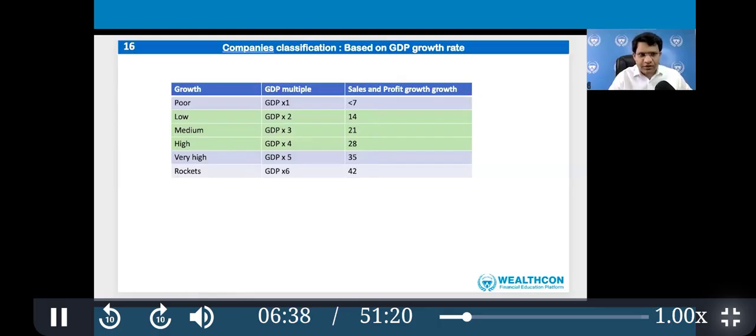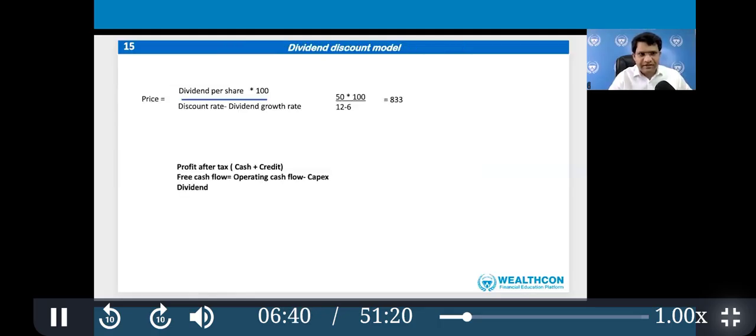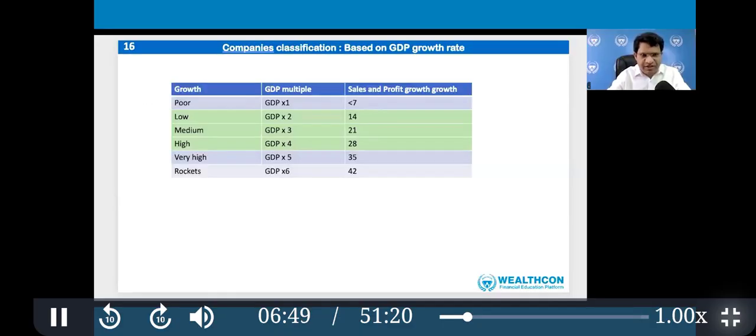Okay. So we have the parameters health ratio and growth ratio. Based on how much the company is growing, you can divide companies into G1, G2, G3, G4, G5. Okay.